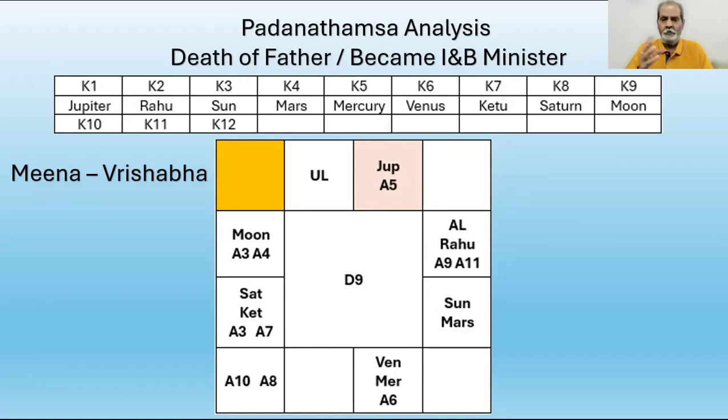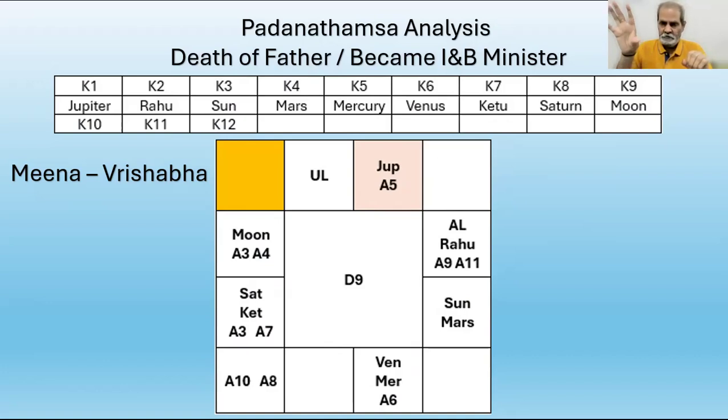Arudha is connected to A9, A8. Arudha, the Lord of Arudha, A10, Lord of A10, and AMK are connected to A8, Lord of A8, and A9, Lord of A9.